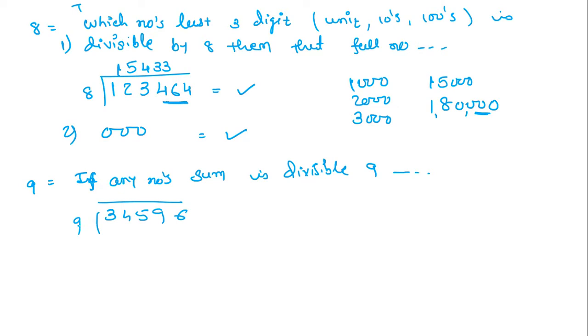So if I write 3, 4, 5, 9, 6 divided by 9, you will get 3, 8, 4, yes, 3844. So this is divisible by 9. Finally, you just have to see if the total is divisible by 9, yes, then the number is divisible by 9.